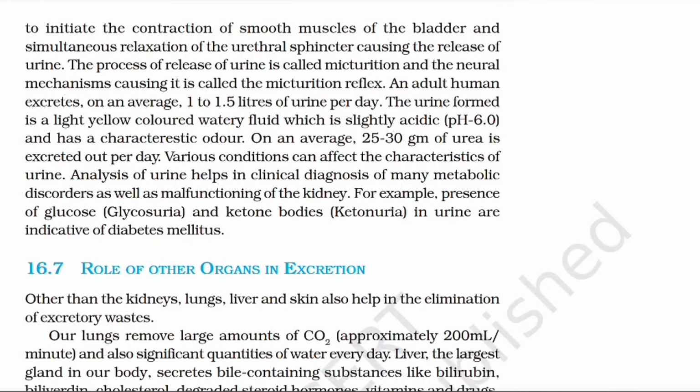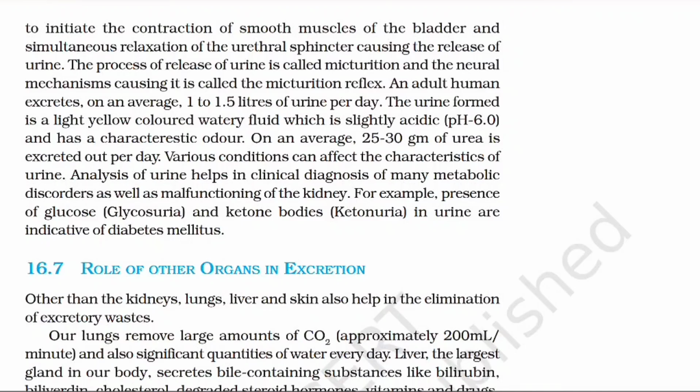An adult human excretes on an average 1 to 1.5 liters of urine per day. The urine formed is a light yellow colored watery fluid which is slightly acidic, pH 6.0, and has a characteristic odor. On an average, 25 to 30 gram of urea is excreted out per day.